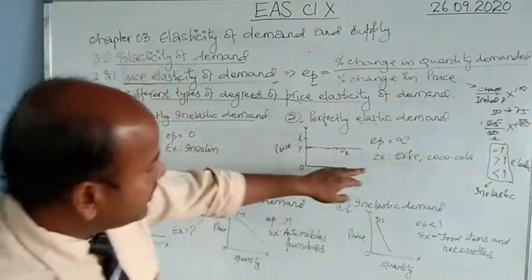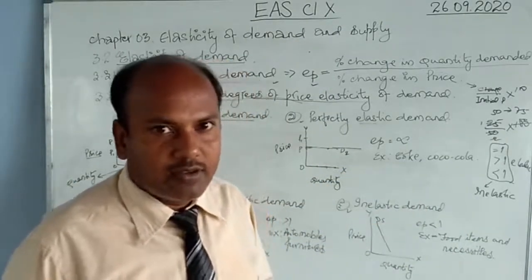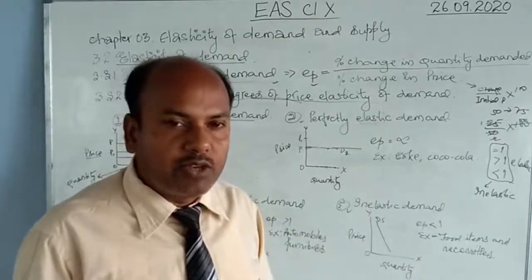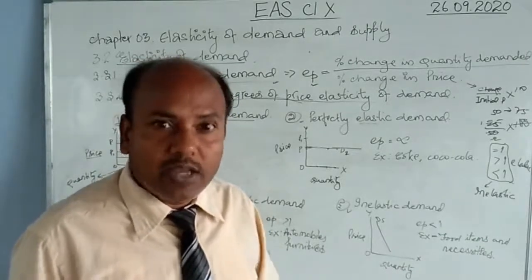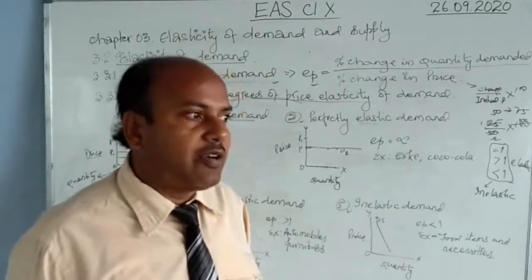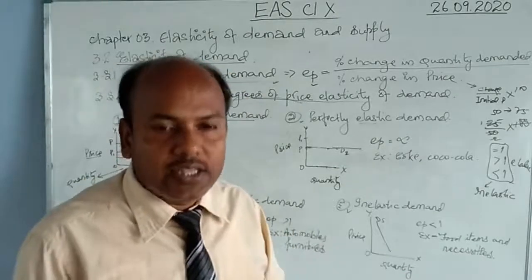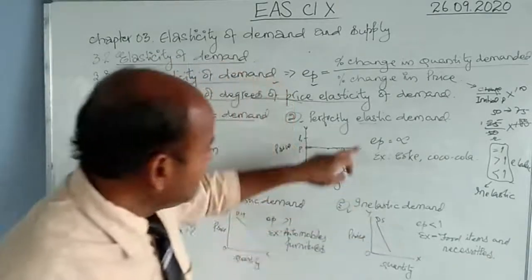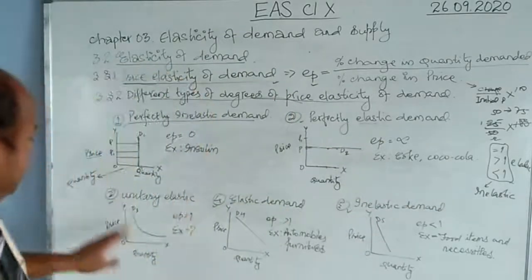Okay. So the example is Coke, because these are not needed at all. These are not urgent at all. If the weather changes, you will have zero demand. Today, I don't think there will be any person who will demand Coke. It's raining. For the past few days, it is quite cold. So the demand for it has become zero. All of a sudden tomorrow, if it is very scorching heat, people will have high demand for this. So there is a very high change in the demand because of a small change in the price or any other factor. Definition, picture, numerical value, example. Finished. Then let us come to the third one.